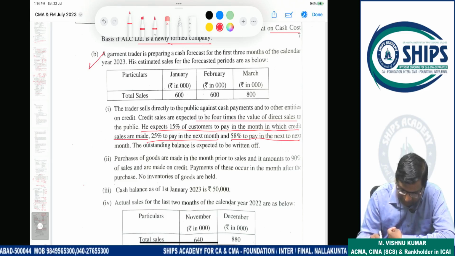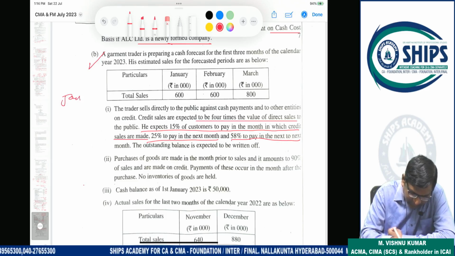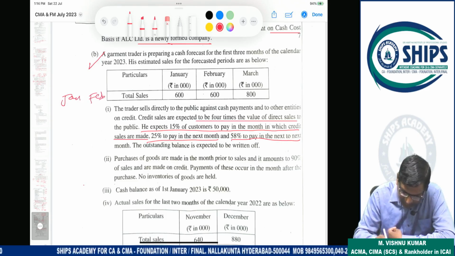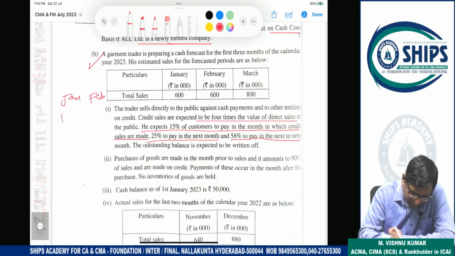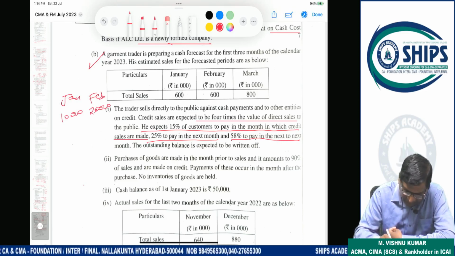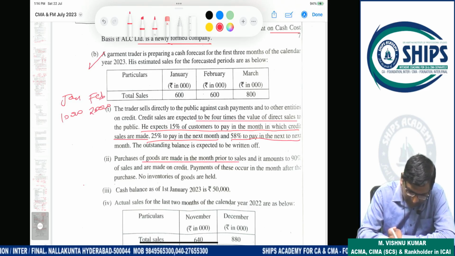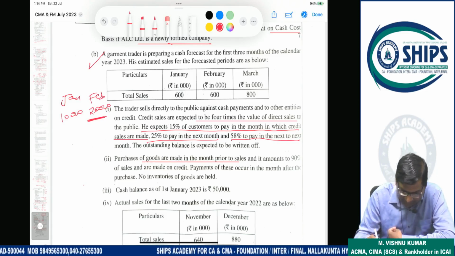It means what? Suppose this is January month. This is February month. Suppose this month sale is 10,000. This month sale is 20,000. For example, this is example. Purchase of goods are made in the month prior to sale. It means in the month prior to sale, February month sale, before only they purchase the goods.